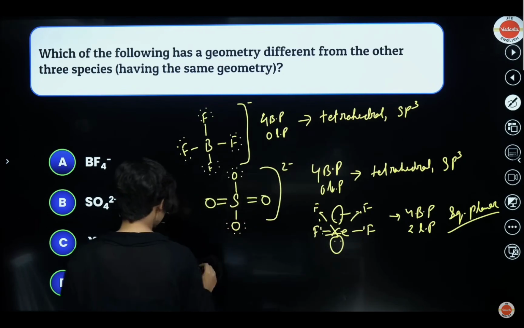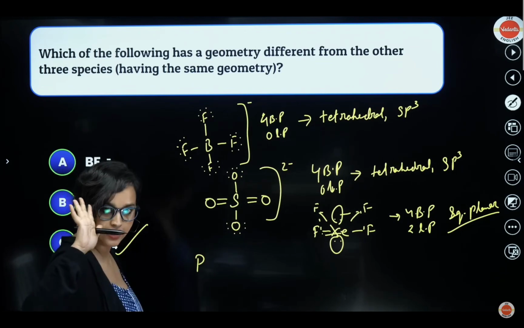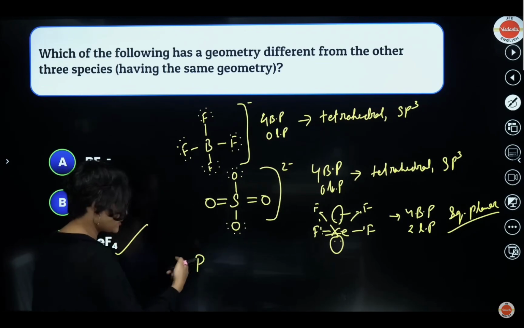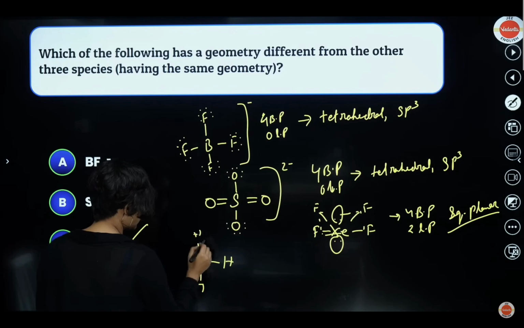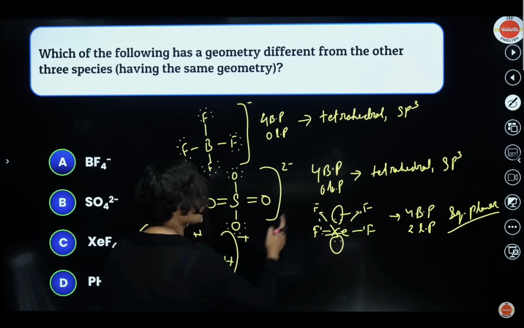PH4 plus will again be, take a look at it. P has actually 5 valence electrons, but it is 4 plus, so 1 electron is gone. It will be H here, H here, H here, and together you can just write plus. So this will also be tetrahedral.